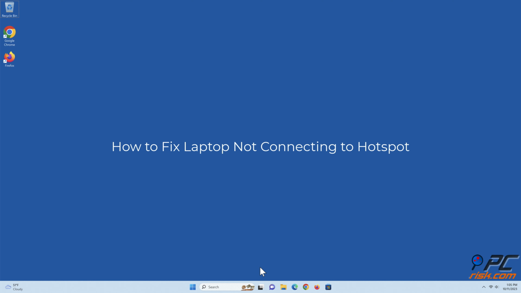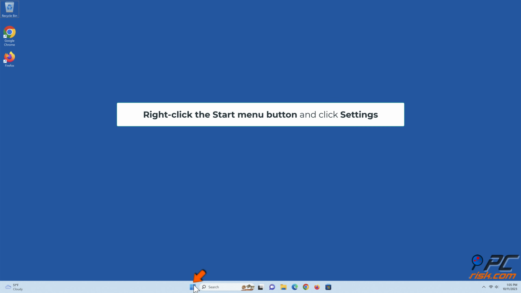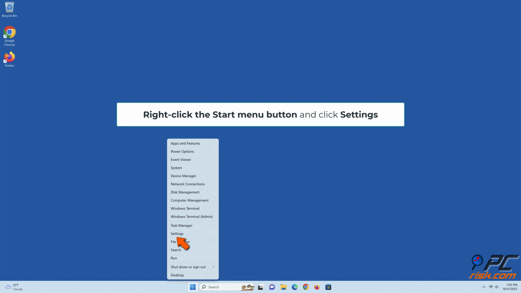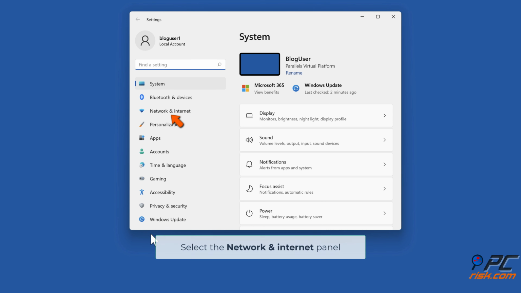How to fix laptop not connecting to Hotspot. Method 1. Forget the mobile hotspot network and reconnect. Right-click the Start menu button and click Settings. Select the Network and Internet panel.